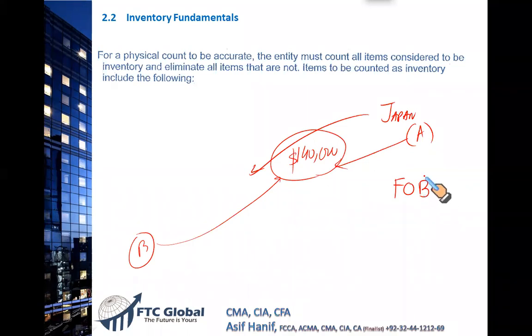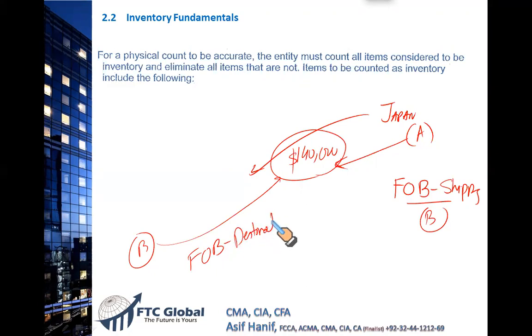If the terms of trade are FOB shipping, FOB shipping means as soon as A ships the goods for the onward delivery, the ownership is transferred. Now the owner is B. FOB shipping means when the goods are shipped at the shipment point, the ownership transfers from A to B. But if the terms of trade are FOB destination, that would mean that while the goods are in transit, they will be the property of the seller, and the ownership will only transfer to B when they are received by B.